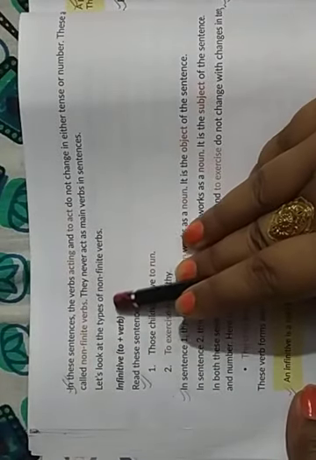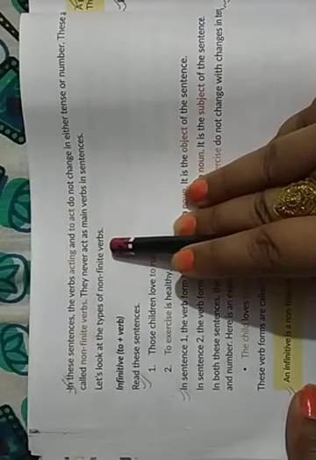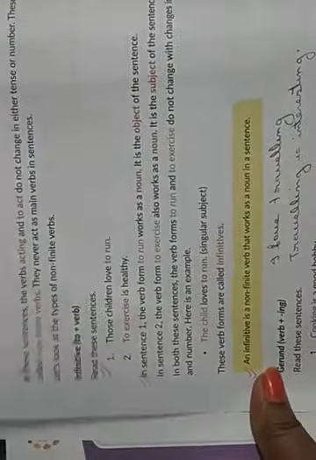Let's look at the types of non-finite verbs. Non-finite verbs are of three types. First is infinitives, also known as to plus verb. Second one is gerund, and the format is verb plus ing, and the third one is participle. So now we will deal with the types of non-finite verbs. First one, infinitives, to plus verb.